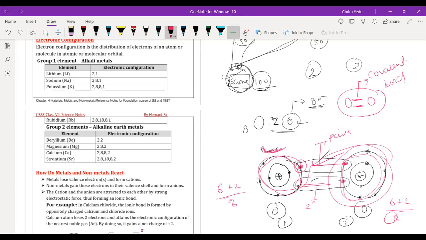Yes, beta. Sir, do we need to write all this? See, it is only to explain the sharing of electrons to you. You will get it in the video also, so don't worry about it.